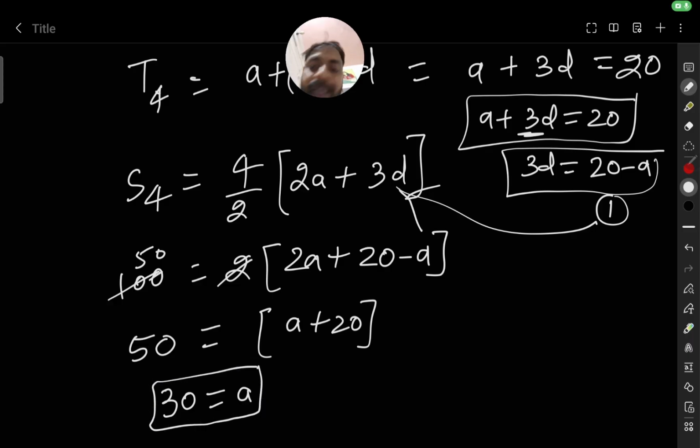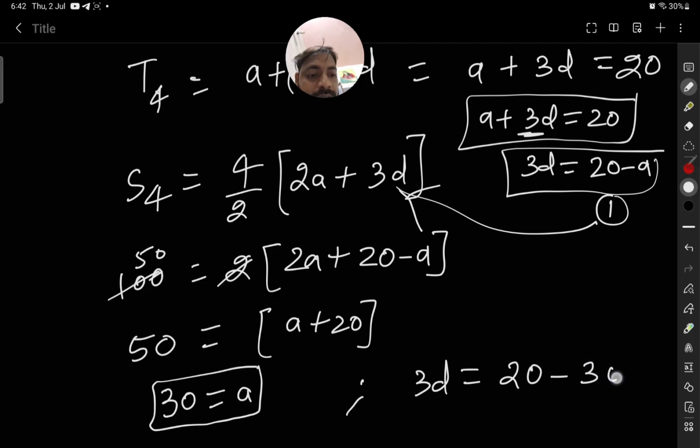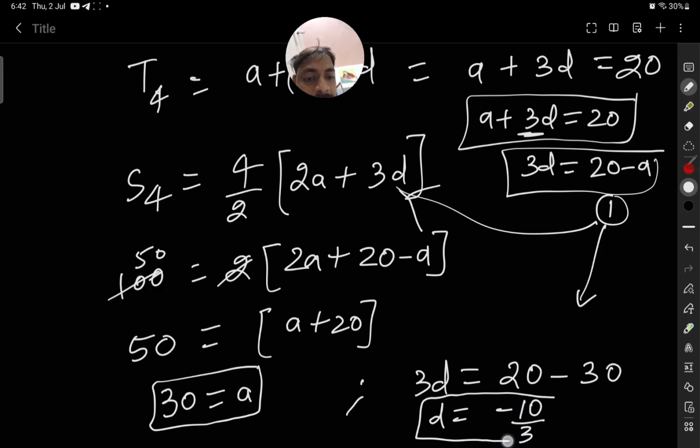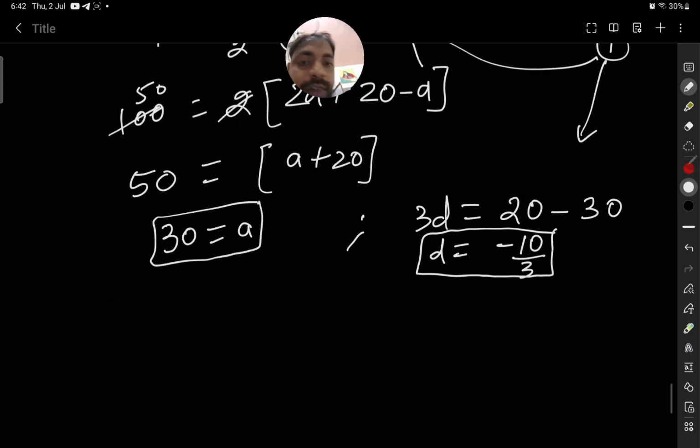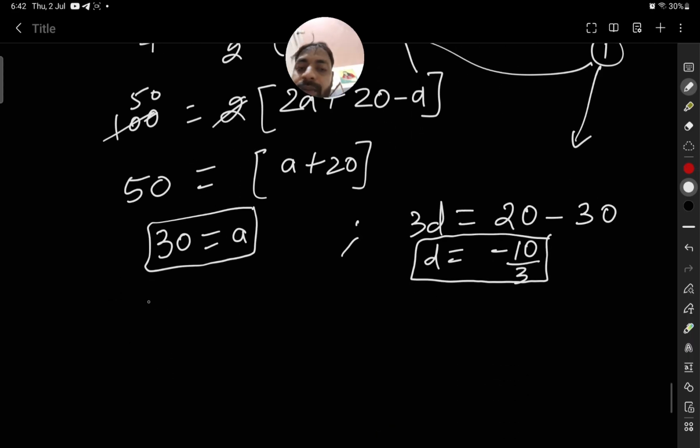Now we can easily get d. 3d we know is equal to 20 minus a, and a is equal to 30, so we are using that. So d is equal to minus 10 by 3. Okay, so we have the common difference, a negative common difference. Now we have to get the third term.